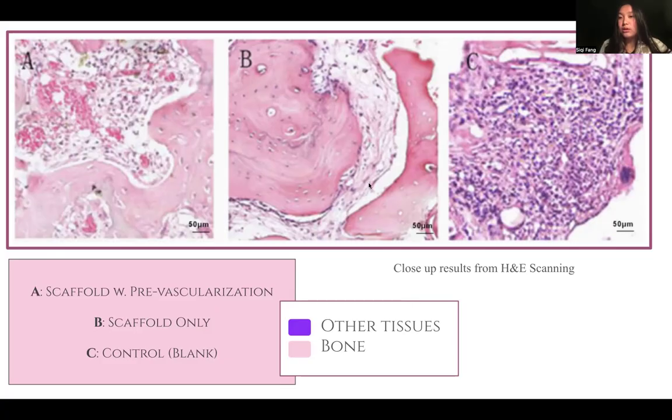In test C, we see a lot of purple dots, but not as much solid pink, showing that although test C did fail in the experiment's main objective, which was to generate bone mass, it did create lots of other connective tissue in its place.